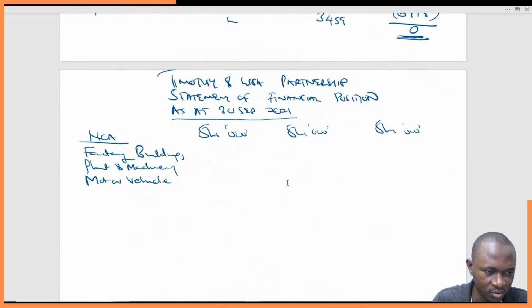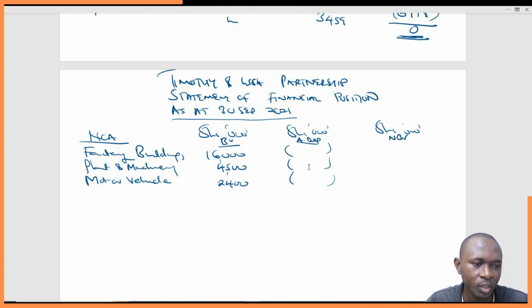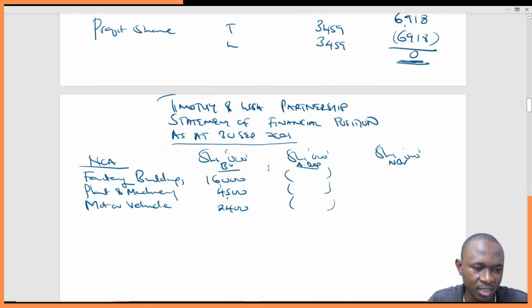These are their book values. Then we are supposed to get the accumulated depreciation so far. We subtract the accumulated depreciation from this, and we'll get the net book value. So how do we get the accumulated depreciation?